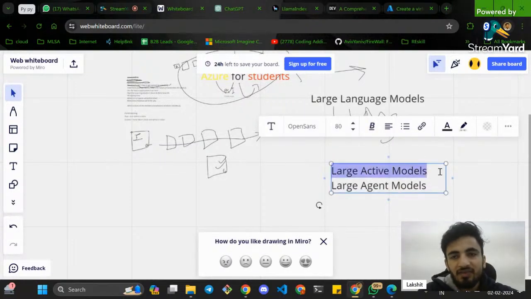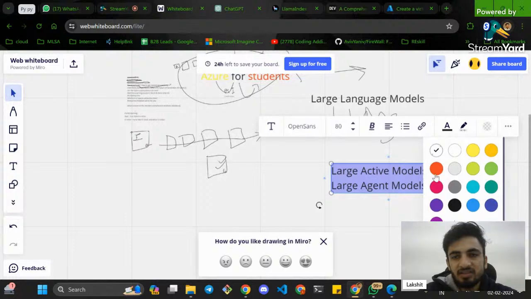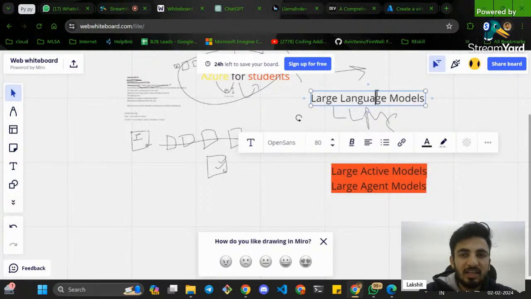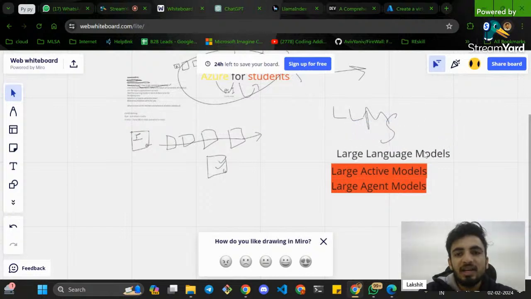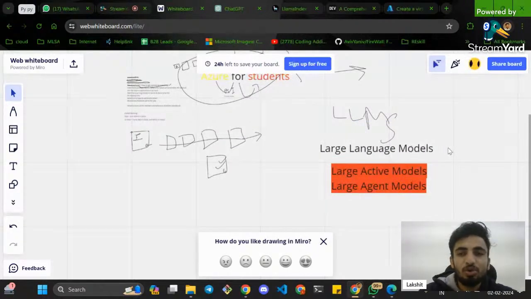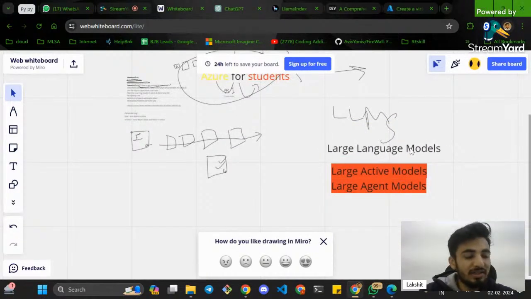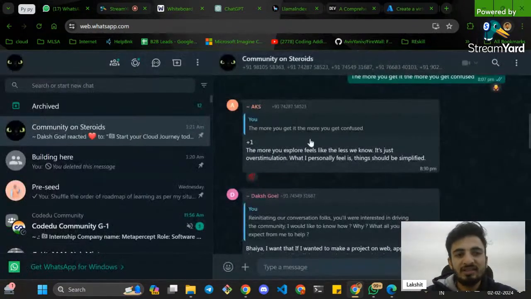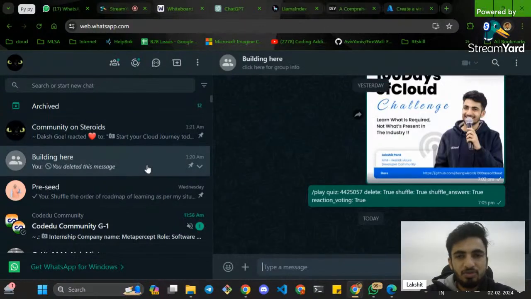Now everyone is done with large language models, because it takes more time to run these models. It takes more output, more resources to run large language models. And how large language models and large action models are different, I'll quickly show you with this example. Let me show it to you right over here.